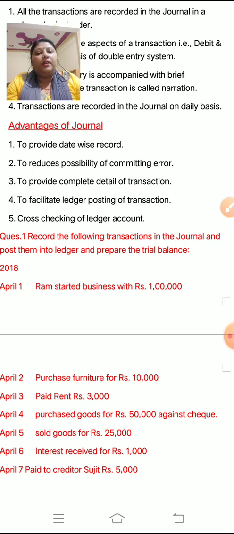Now after maintaining the ledger account, we have to cross check also. So how will we cross check? In the form of a trial balance. When we make a trial balance, it is already checked. Okay. So how we have to maintain the journal, ledger and trial balance, that we will do in a question.